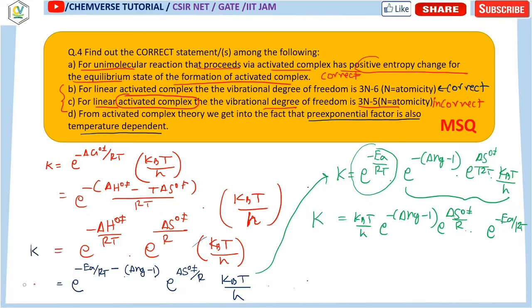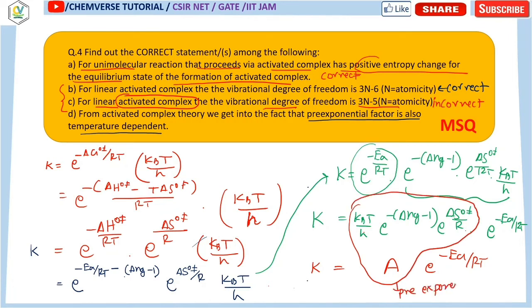Now from the Arrhenius equation, the rate constant k is A, the pre-exponential factor, into e to the power minus EA by RT. So comparing these two, this is the expression for the pre-exponential factor.